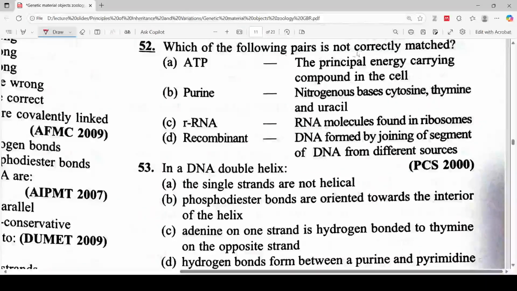Which of the following pairs is not correctly matched? It will be the principal energy carrying compound in the cell. Purine, nitrogenous base, cytosine, thymine, and uracil. No, this is not correct. RNA molecule found in ribosomes, and this is also correct. Recombinant DNA formed by joining of segments of DNA from different sources, it is also correct. So the correct answer is purine. These are not purines. Adenine and guanine are the purines. So let's move to the next question.